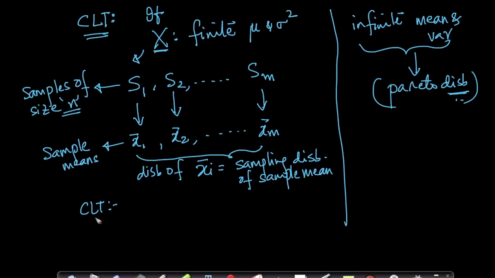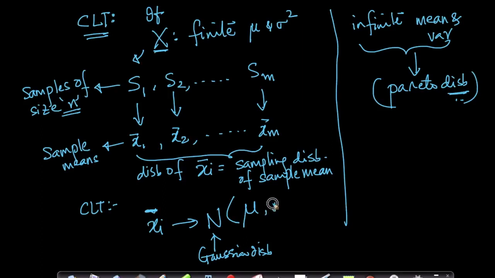I just defined that a while ago in the previous discussion. What the central limit theorem says is that xi bar is distributed, sorry, not tilde, bar, my bad, with a Gaussian distribution, a normal distribution, with mean mu and variance sigma square by n as n tends to infinity.